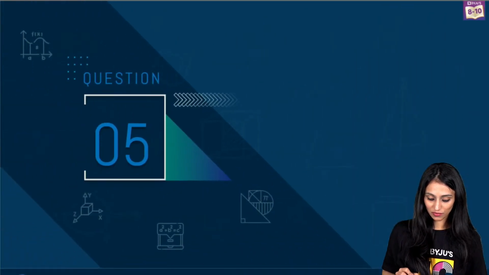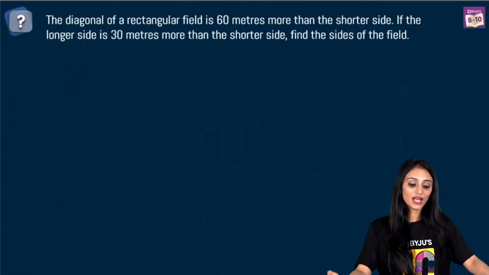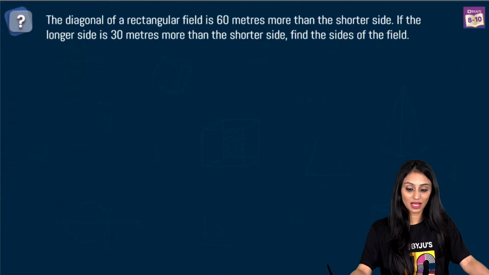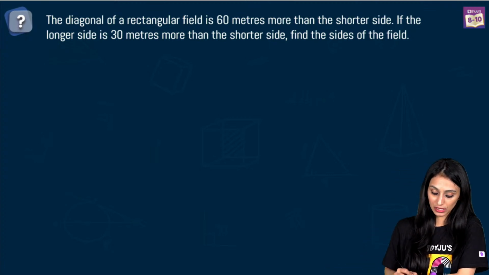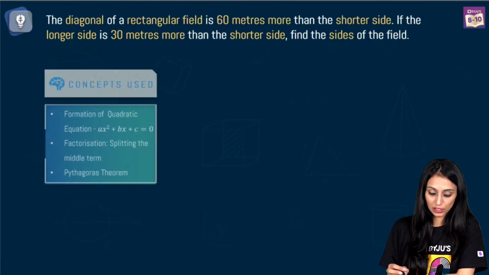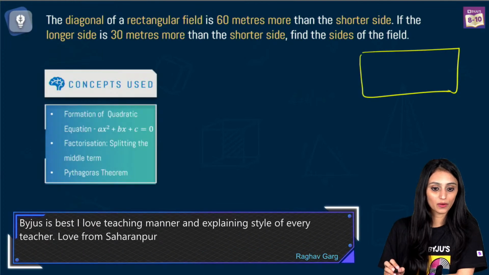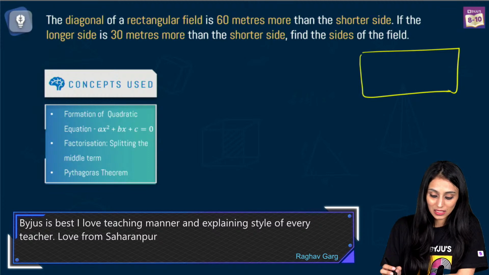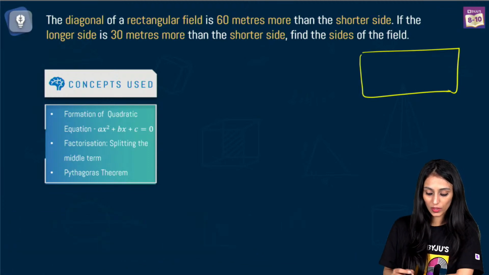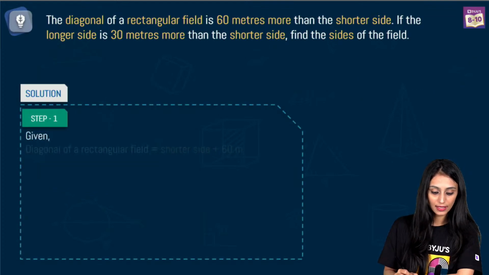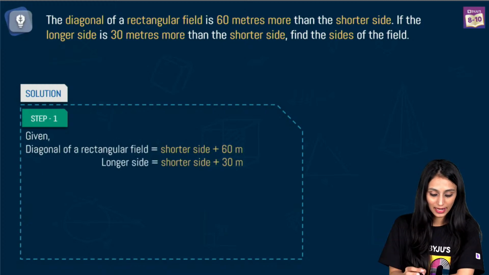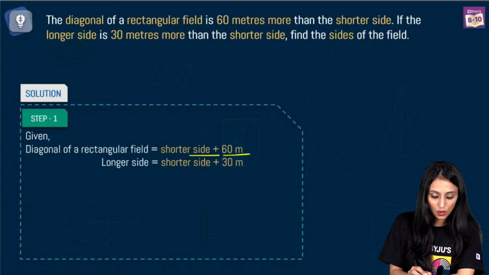Let's take a look at question number 5 now. The diagonal of a rectangular field is 60 meters more than the shorter side. If the longer side is 30 meters more than the shorter side, find the sides of the field. So we are talking about a rectangular field over here. Now the diagonal is 60 more than the shorter side. Breadth is shorter here. This is the shorter one and this is the longer side, the length. We do not know the sides.